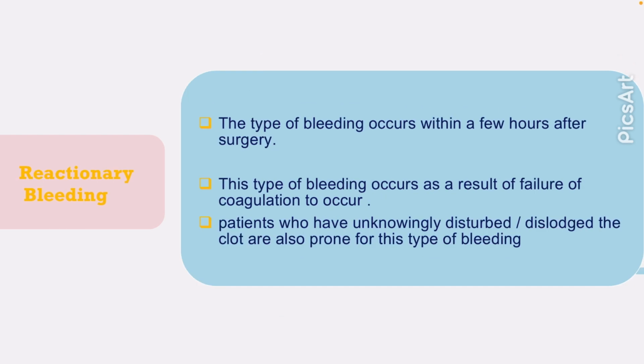The second type is reactionary bleeding. This type of bleeding occurs within a few hours after surgery, not immediately like primary bleeding. It occurs as a result of failure of coagulation, such as in patients with systemic bleeding problems or those on anticoagulants. Patients who have disturbance or dislodgement of the clot are also prone to this type of bleeding.